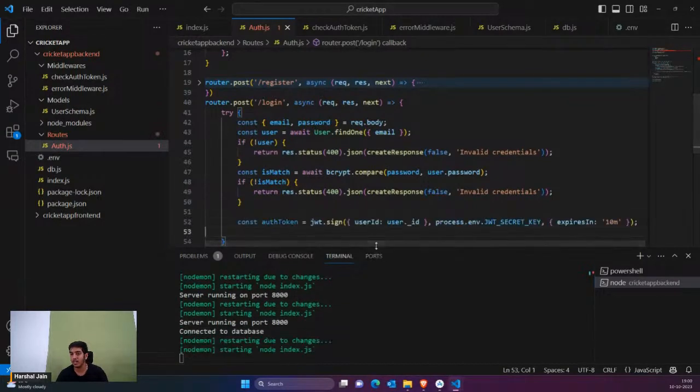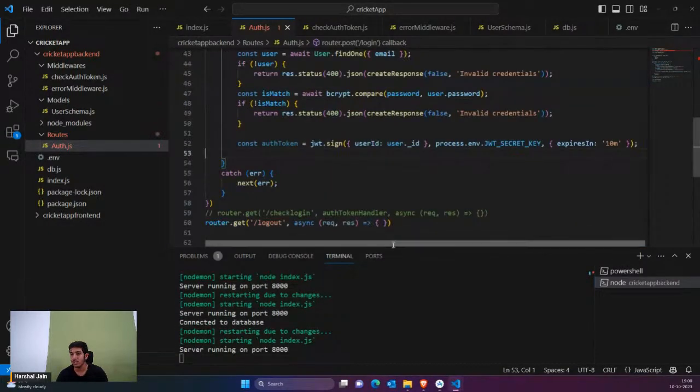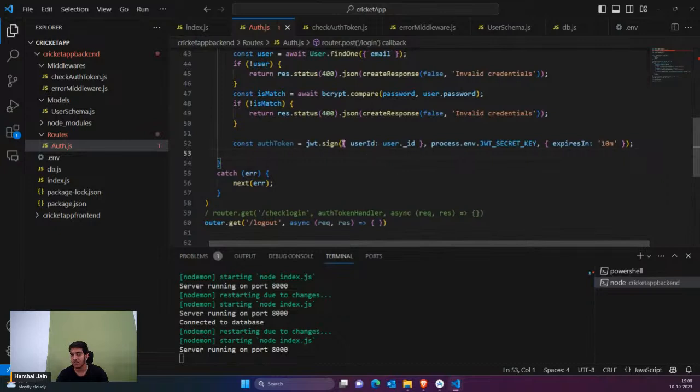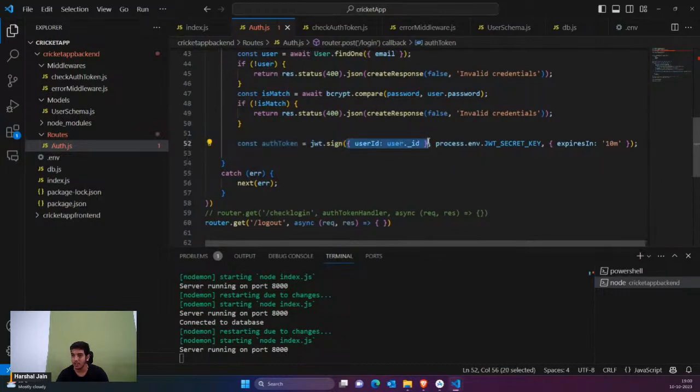Okay, so the auth token is very easy to create. You can see I'm simply using JSON web token. Inside this, I have just provided the user ID, because that's how you're going to identify whose token it is. Then I'm simply going to provide my secret key. Any secret key would work. I have just provided hj123 as the secret key in env. Then after this, you can see I have just added an expiry. You can increase the expiry to 50 minutes so that you don't need to log in again and again, because once this token expires, you have to log in again. That's why it's important.